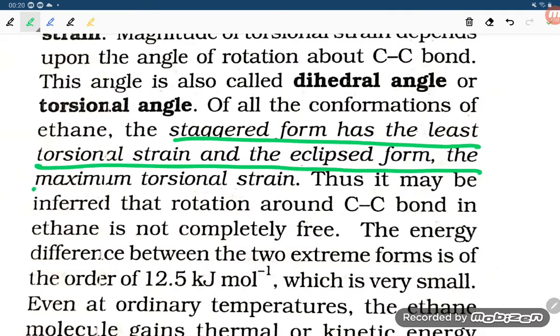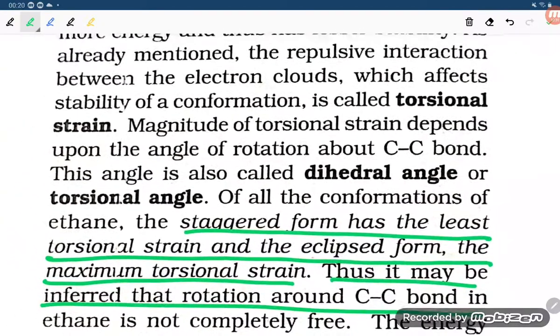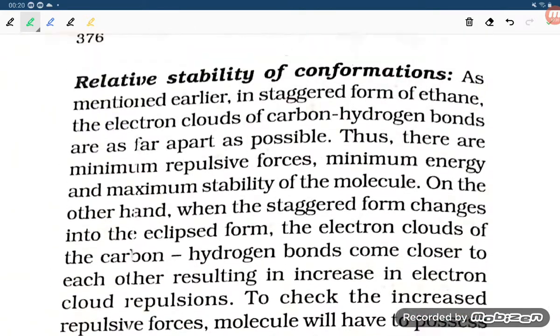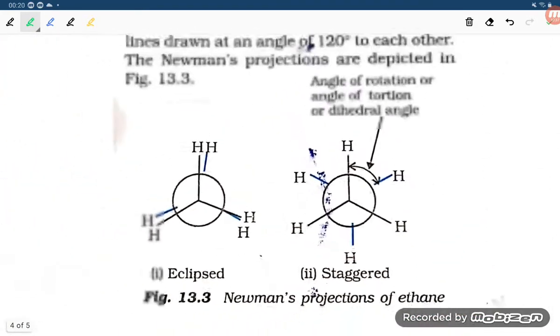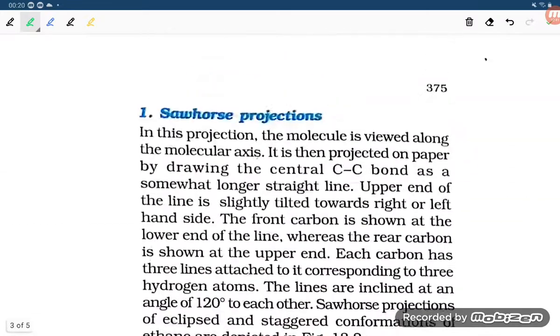So what we understood, students, is that the staggered form has the least torsional strain, then the eclipsed form has the maximum torsional strain. Thus it may be inferred that the staggered form is more stable. Okay, the staggered conformation is more stable, whether it is the Newman projection or the Sawhorse projection.